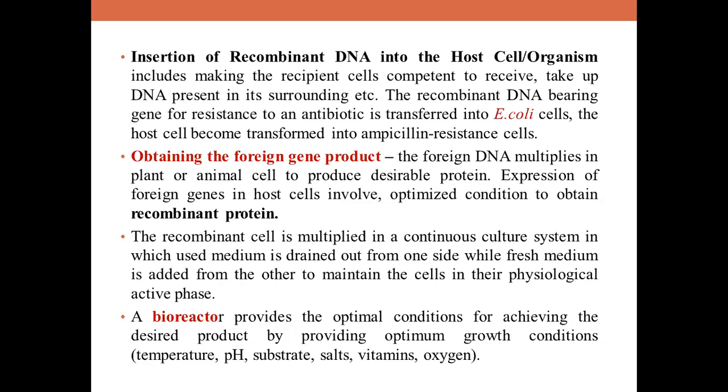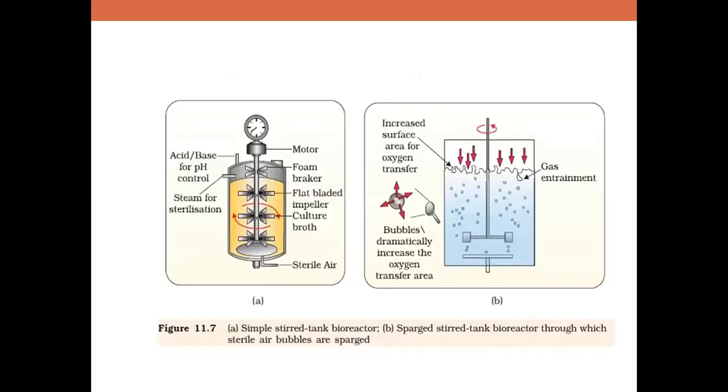A lot of culture can be processed, and these bioreactors, in which raw materials are converted into specific products, are of different designs. They have suitable inlets and outlets. I'll come to that. You can see the diagram here of two different types. One is the simple stirred tank bioreactor, another one is the sparged stirred tank bioreactor. As I was telling, there are different inlets and outlets. You can see acid, base, steam for sterilization. There is a motor, and there is an anti-foam pump or foam breaker.